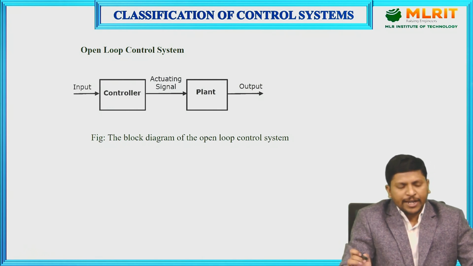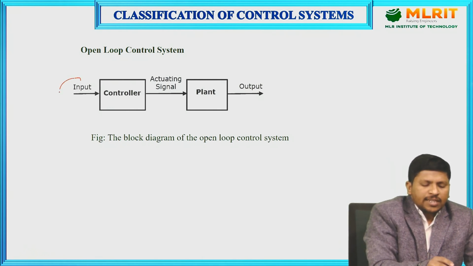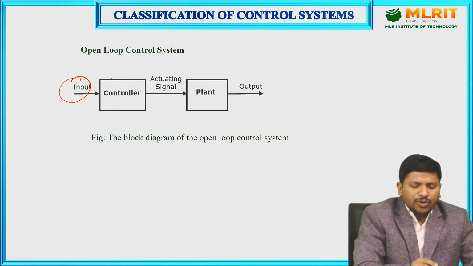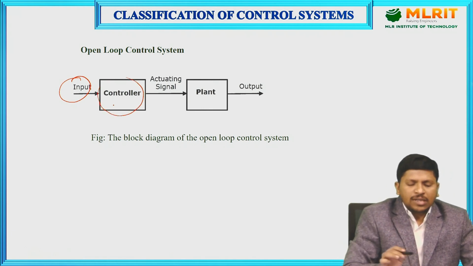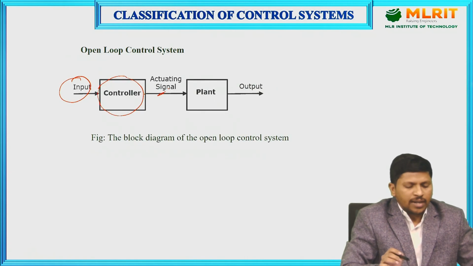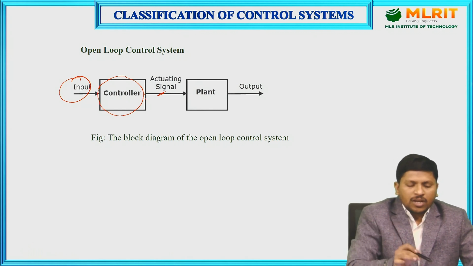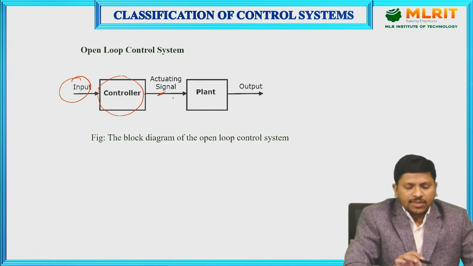Here the input signal is applied to the controller. The controller produces the controlling signal, or activating signal, also called the control signal.